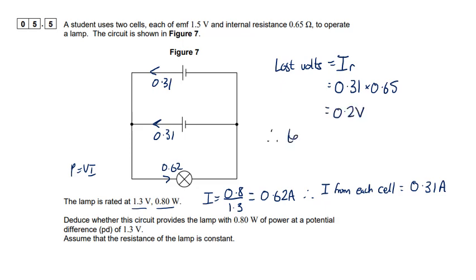So therefore the terminal PD, what we're actually getting out of the cell, is 1.5, the EMF, minus how much is lost, which is 1.3. And that's great because that's what we need. We need 1.3. So all good.